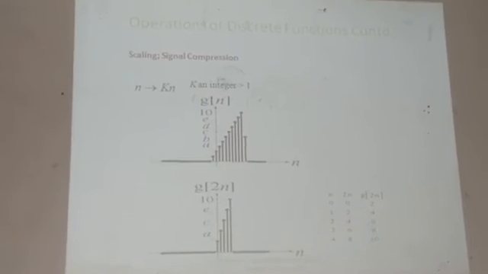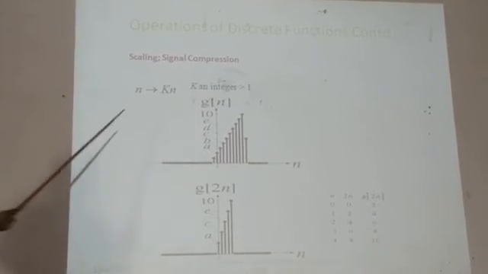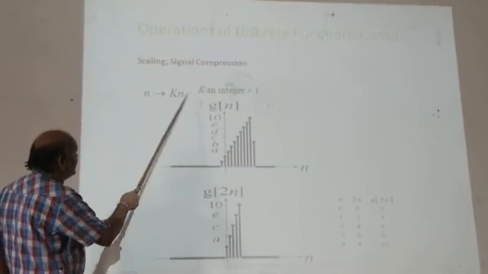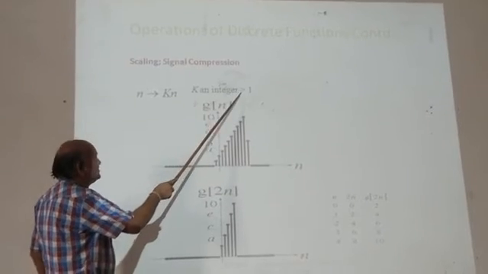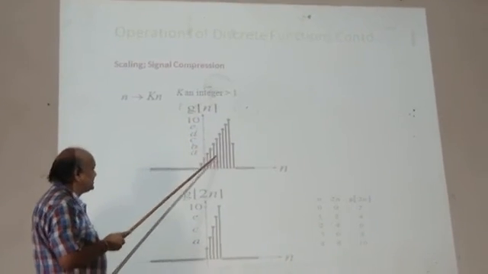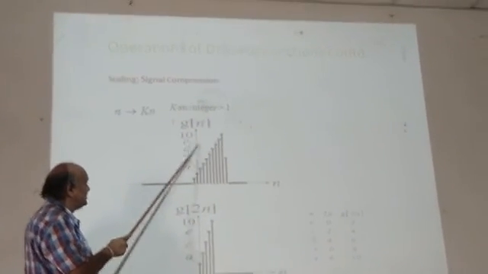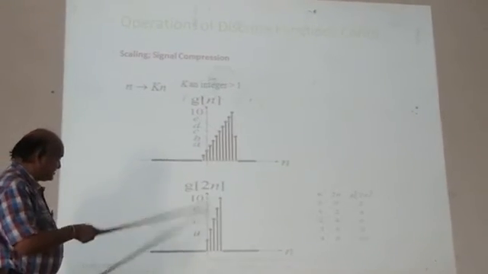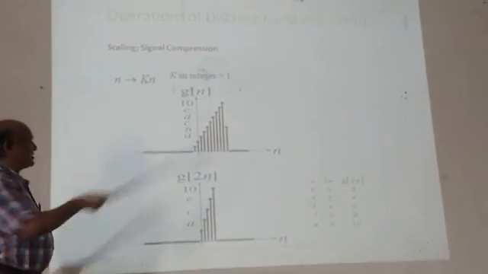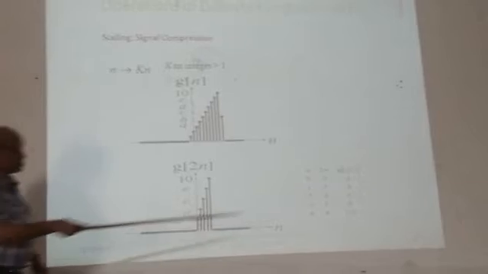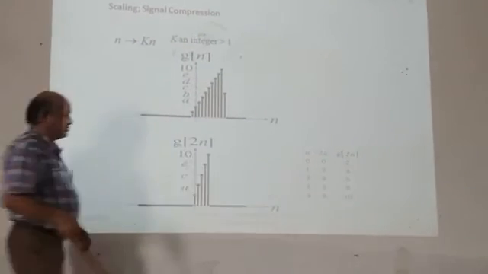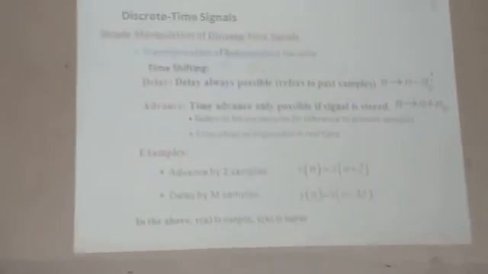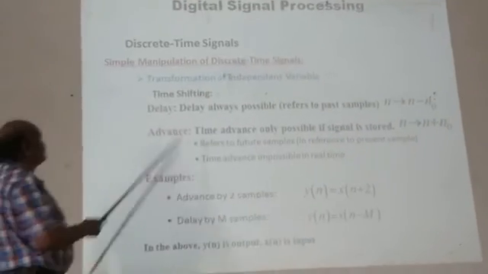So this is called the shifting operation, and this is signal compression, n equal to kn, where k is an integer greater than 1. You can see the signal A, B, C, D, E. These are the amplitudes of this signal. So you can see here A, C. This is shrinking, so this is called compression. Signal compression is shown here also. So this signal compression is also possible in this signals and systems.